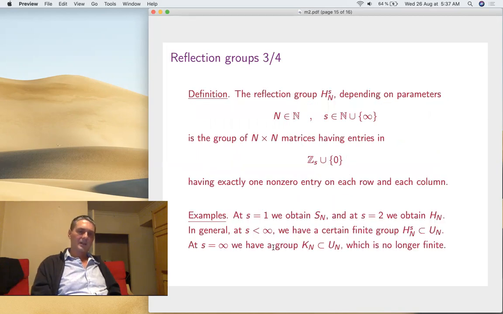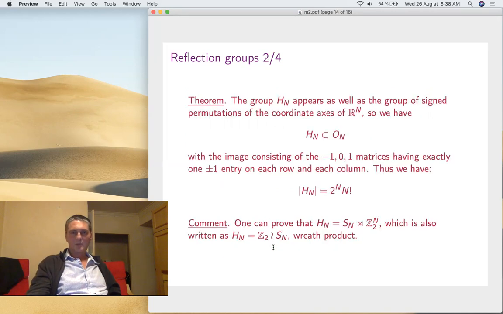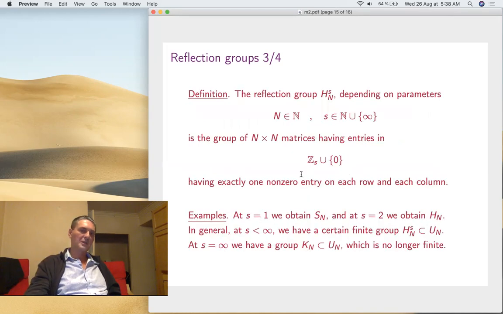So let's go into the unitary case. We'll do exactly the same thing now as before. You see, matrices having entries exactly like permutation ones. Let's do exactly the same thing, but instead of -1, 1, put arbitrary roots of unity of order s. So we obtain a group Hn^s. And this is nice because at s equals 2, of course, we obtain Hn, but at s equals 1, the first root of unity is just 1, so we obtain the symmetric group Sn. So see, this construction unifies somehow Sn and Hn. That's a very good thing.